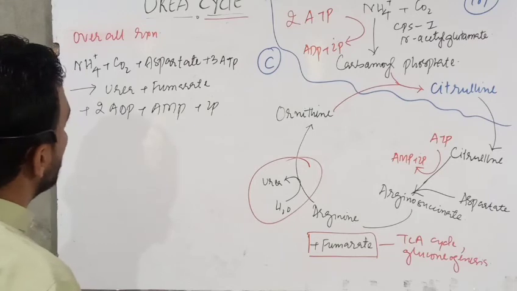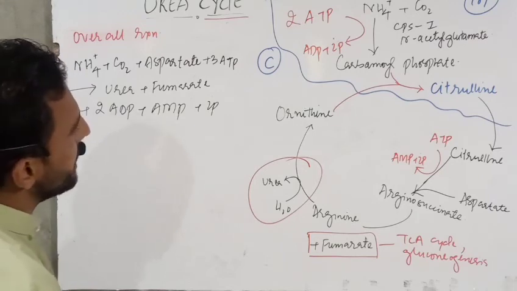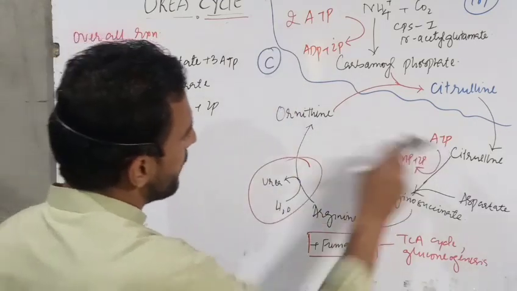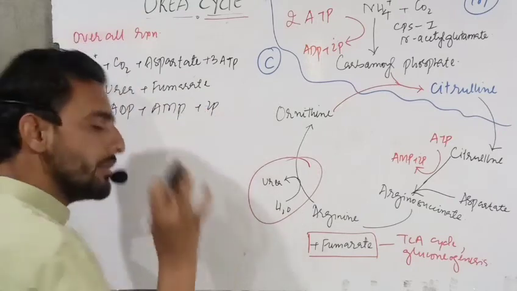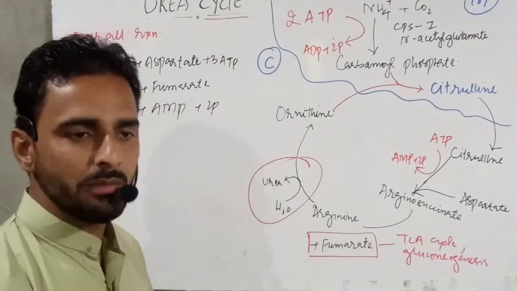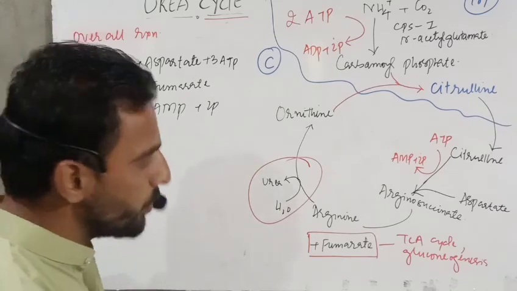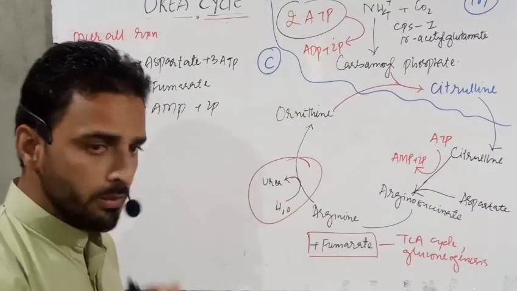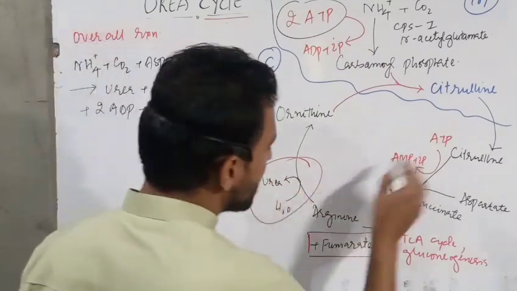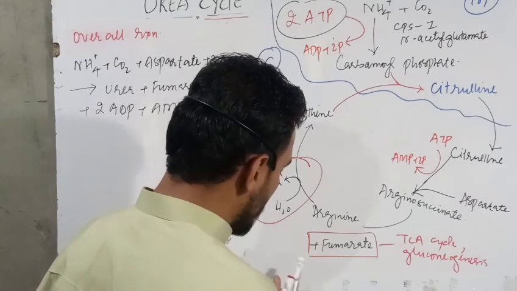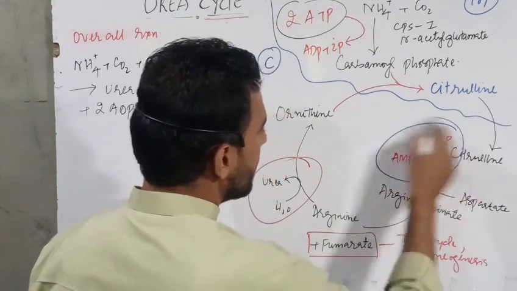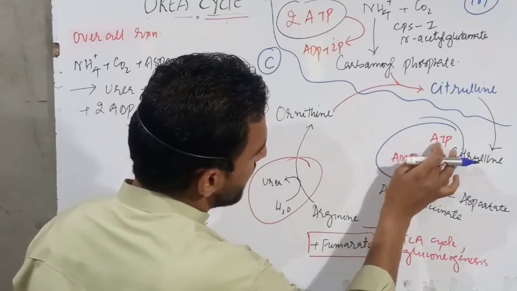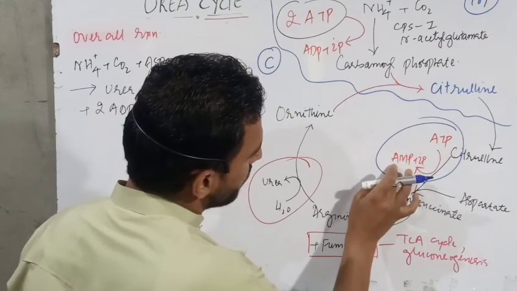But how many ATPs are involved? If we have a look at the ATPs, here 2 ATPs are involved, here 1 ATP is involved, that means 3 ATPs are involved, but the total number of ATPs involved is 4. Why? Here 2 ATPs are involved, no doubt here. But in this reaction, here is the doubt which I will clear. That is how many ATPs are involved. This ATP is converted into AMP.